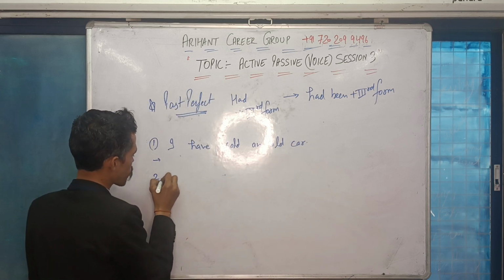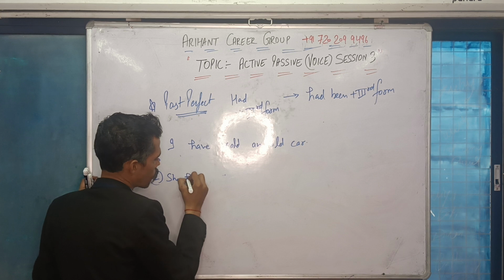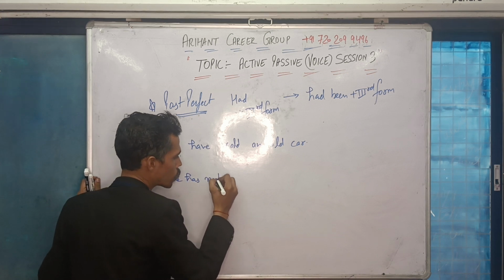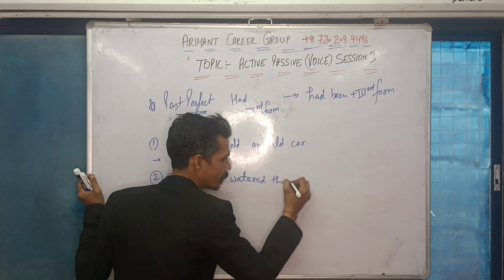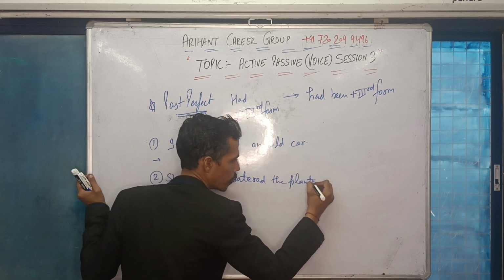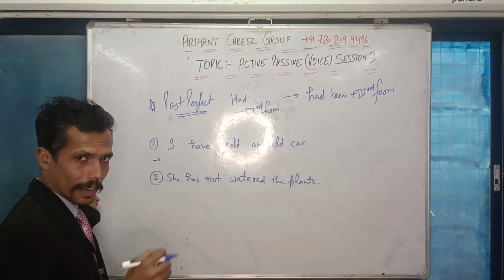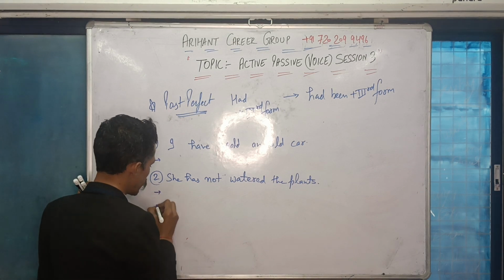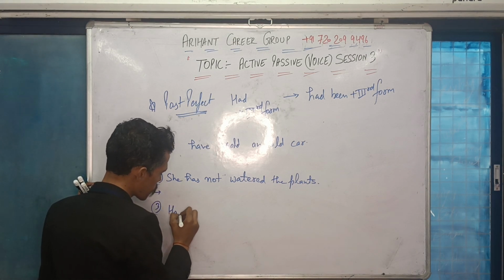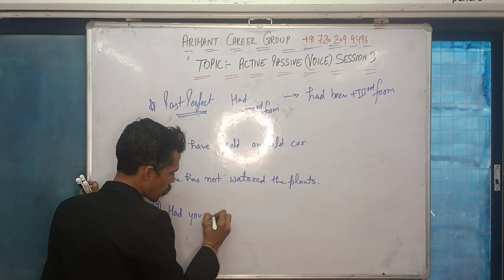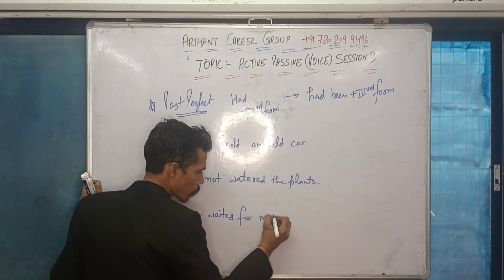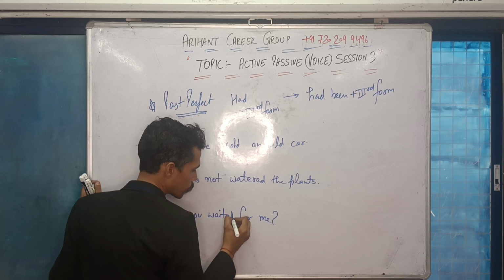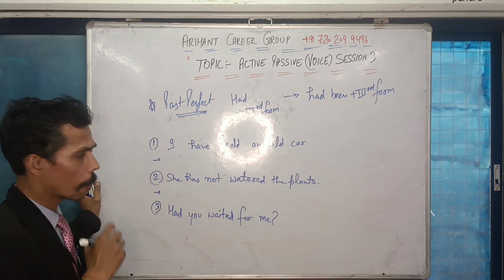Next. She has not watered the plants. It's a negative sentence. Next is, had you waited for me?